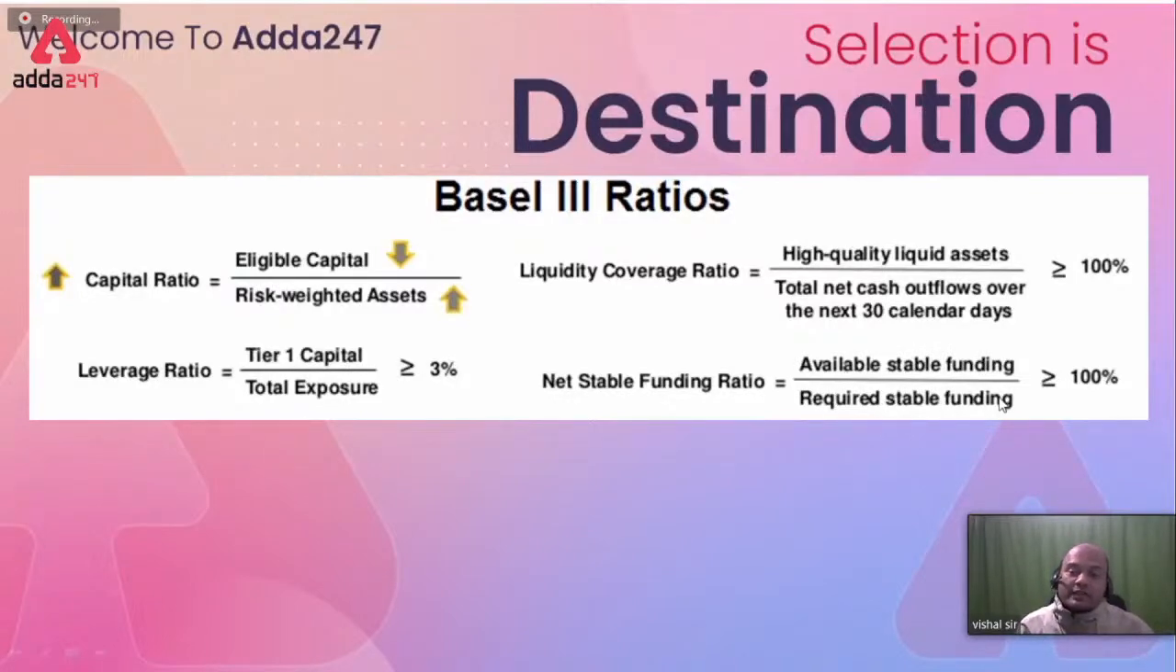Upon required stable funding means what? Available upon required. Both stable funding is same. So what does it mean? Required means whatever is required for my bank to keep this bank safe for at least 1 year. So that should be again greater than 100%.